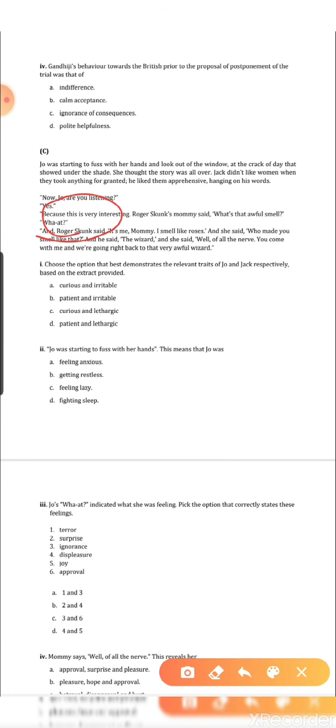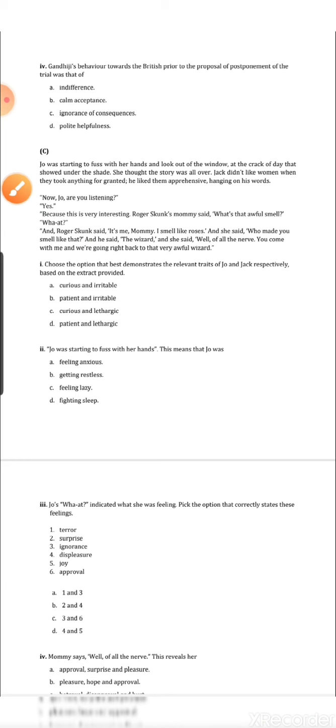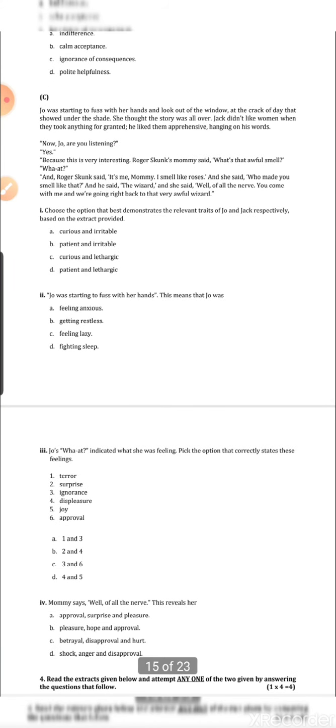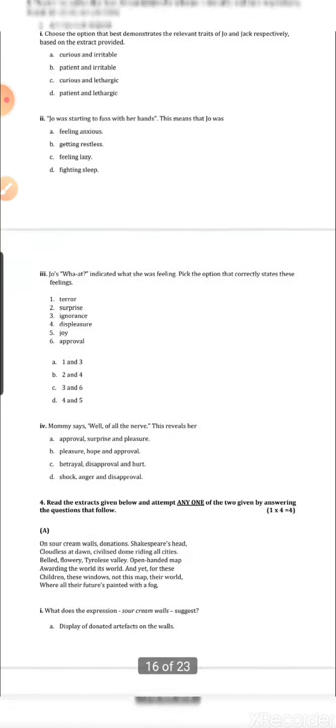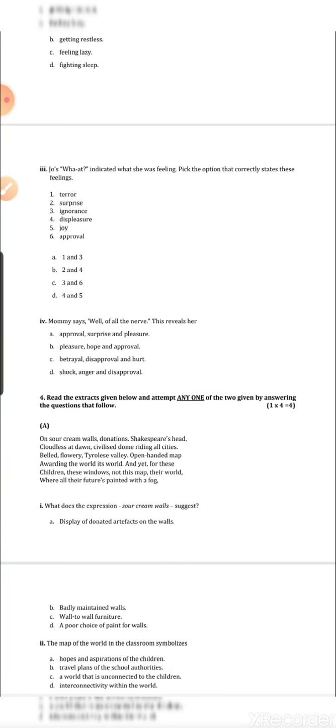Here the question is given from the extract, where Roger Skunk's mother was very unhappy about Roger Skunk smelling of roses. So Joe was very much surprised. What does this exactly mean? And number 4, mommy says well of the nerve. This reveals her, so here also we find characteristic traits. Why did mommy say so? What exactly was happening to her? Which characteristic trait can best describe the mommy over here?